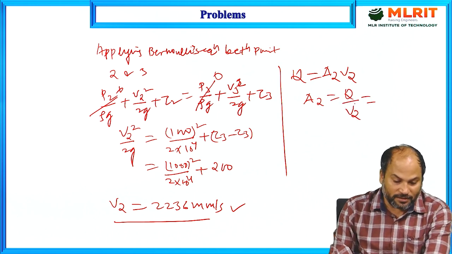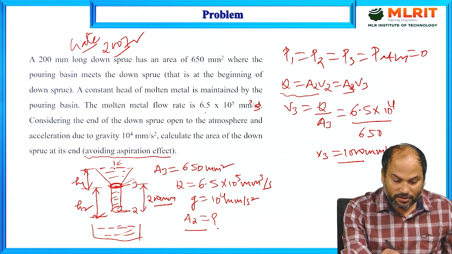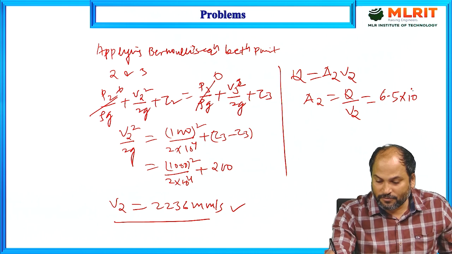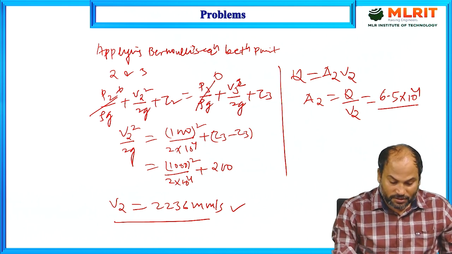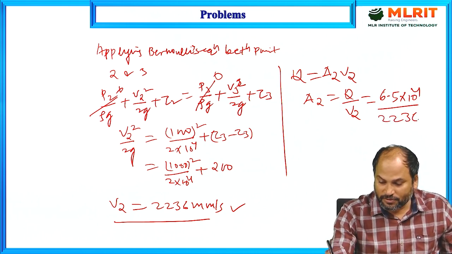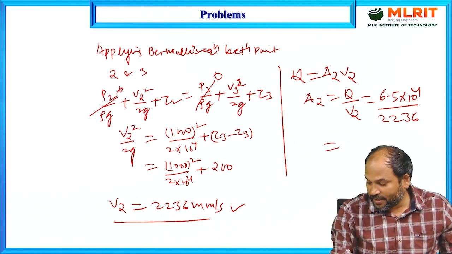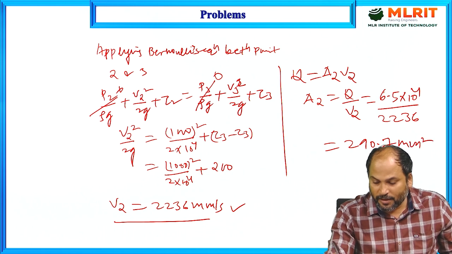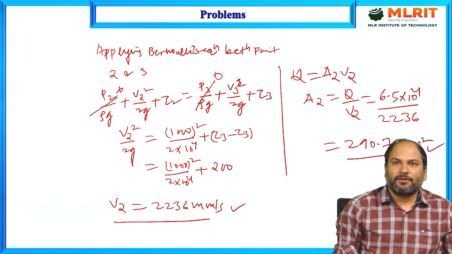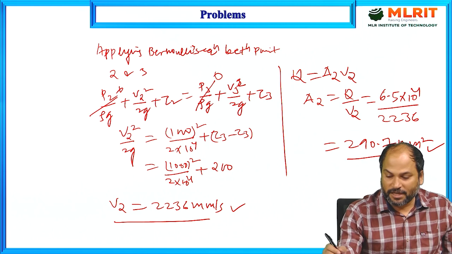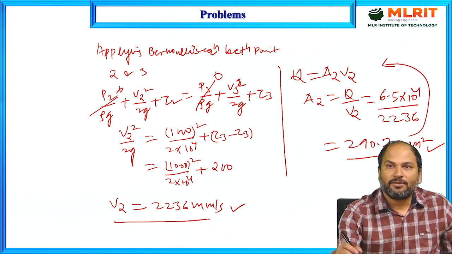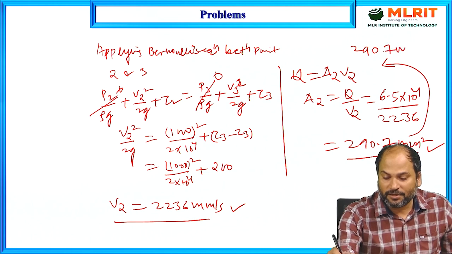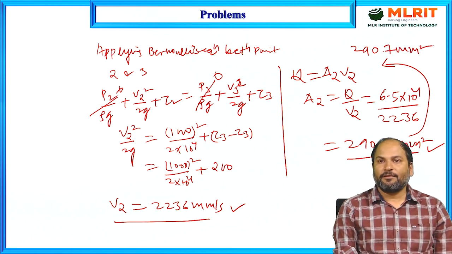This Q is given in the problem. Its value is 6.5 into 10 to the 4, upon V2, which we have just calculated as 2236. Calculating this, finally we get the value 290.7 mm square. So this is the answer. Let me write the answer here: finally, while calculating, we have got 290.7 mm square. So this is the final answer.